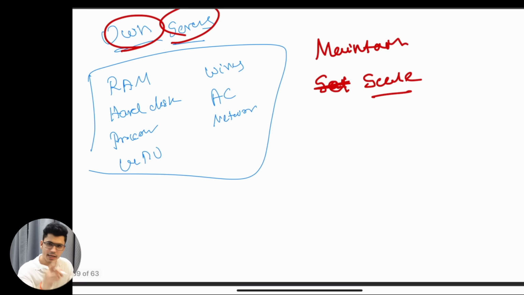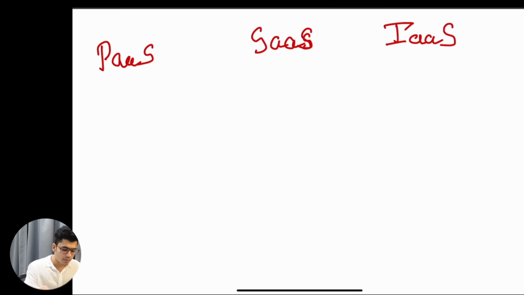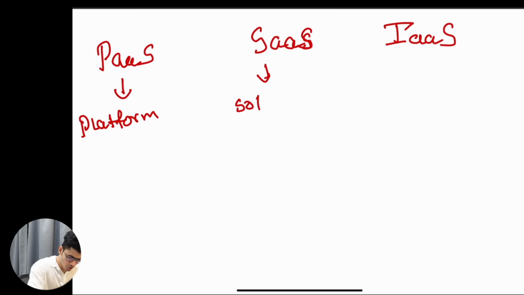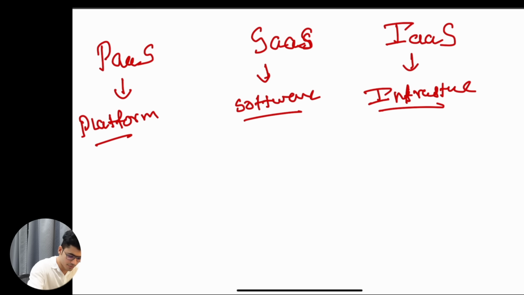These different services I divided into three different parts. We have PaaS, we have SaaS, and we have IaaS. This is platform as a service, this is software as a service, and this is infrastructure as a service. What do these three things mean? Platform as a service means they give you the direct platform, so you don't have to worry about setting up different things.